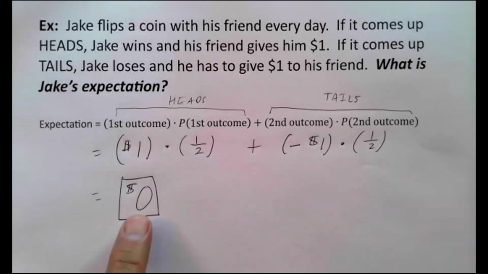In the long run, the net gain to Jake will probably be about $0. So he's not going to get rich playing this game. He's not going to lose a lot of money playing this game. In fact, probability says nothing's going to happen at all to him if he plays this game in the long run, because he's going to win some money, lose some money, but most likely pretty much break even.